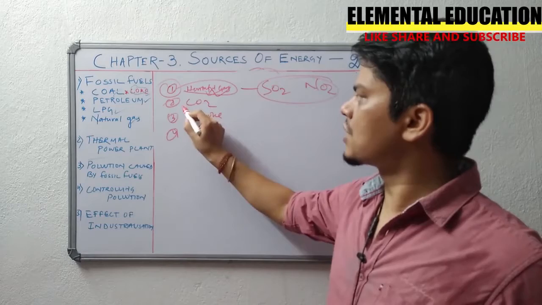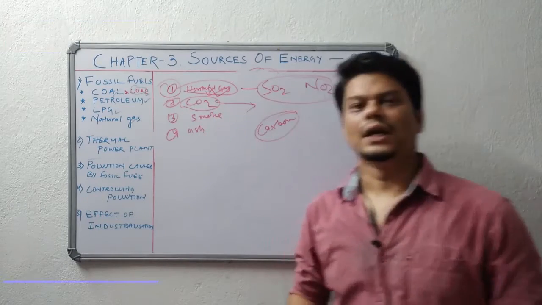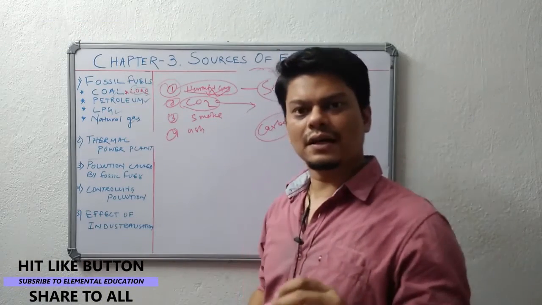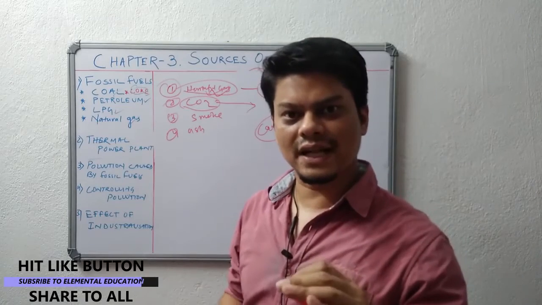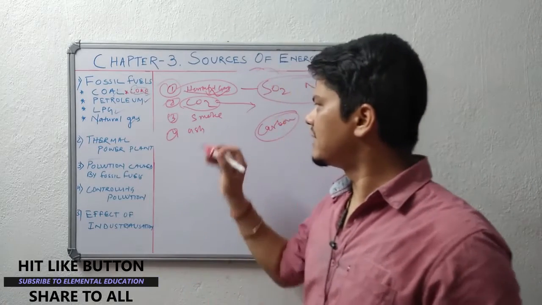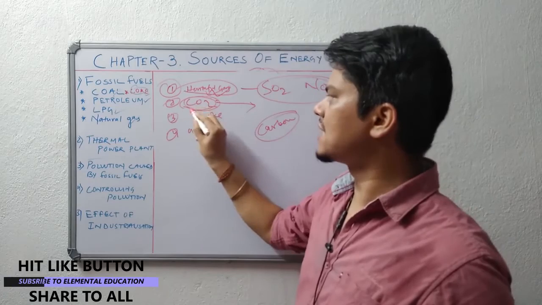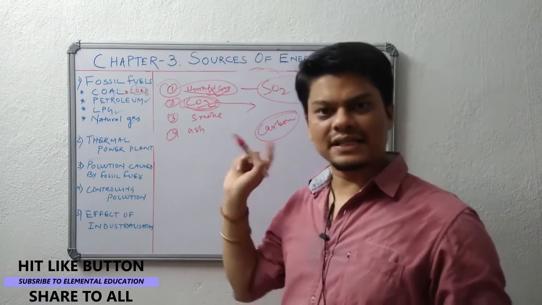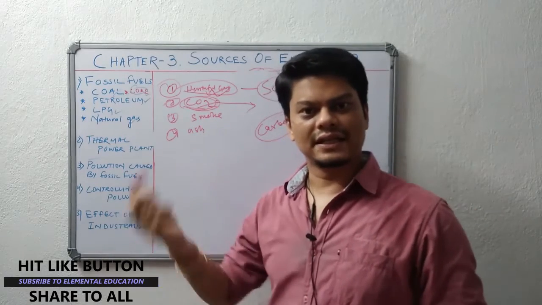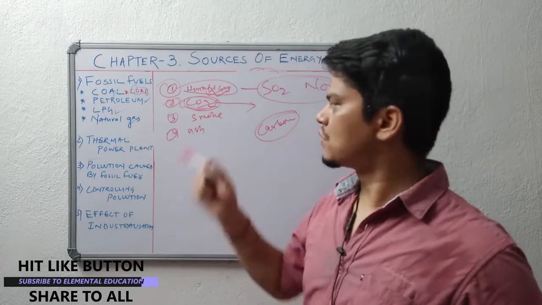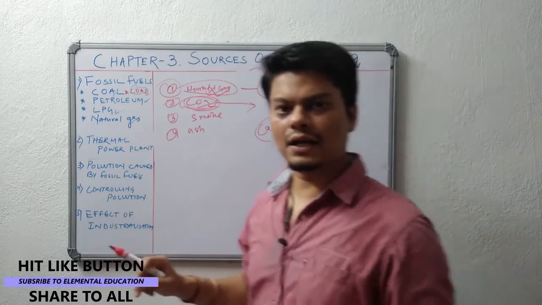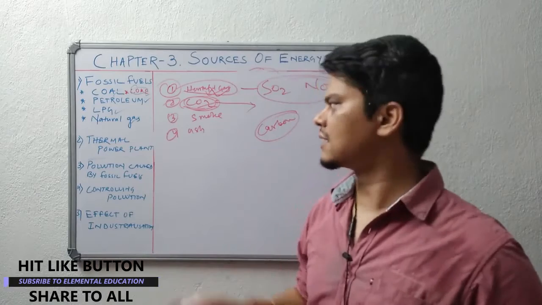The second one is that it produces a lot of carbon dioxide. We know carbon is the main substance present in our fossil fuel. When it burns, it combines with oxygen to form carbon dioxide. This carbon dioxide is released into the atmosphere, and causes an increase in the carbon dioxide content.